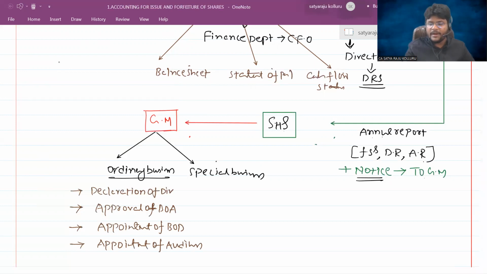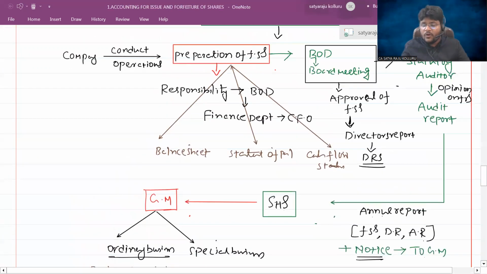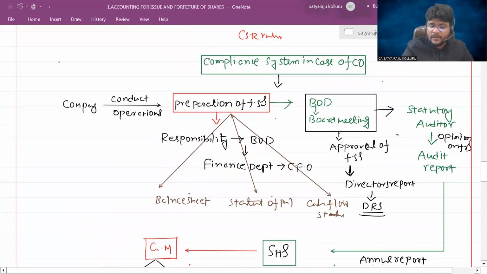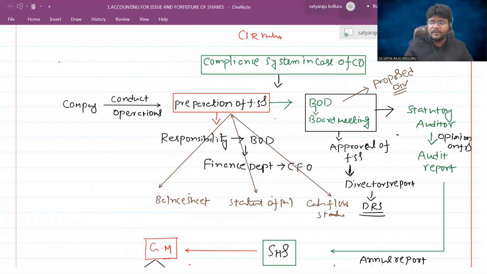Now in the general meeting, what will the shareholders ultimately discuss? Declaration of dividend. Out of the current year profits, how much dividend we are going to declare, which is the declaration of dividend. Who actually proposes the dividend, do you know? The proposed dividend will be proposed by the board of directors in the board meeting. Sir, we attained so much profit. For example, if the entire profit is going to be distributed to the shareholders in the form of dividend,